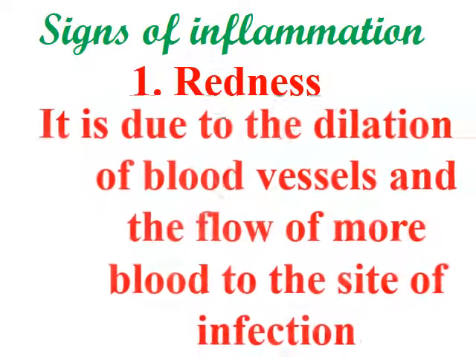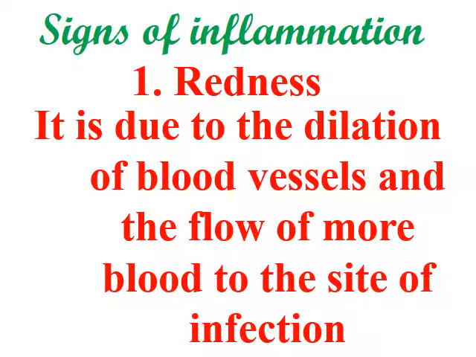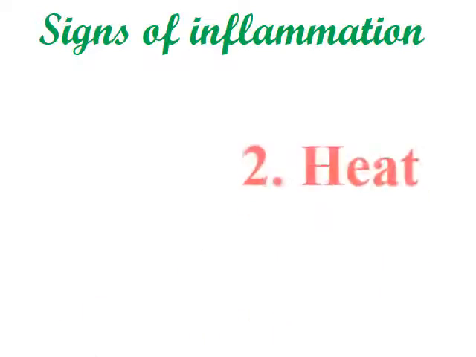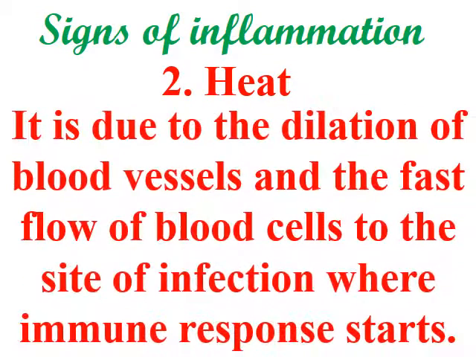1. Redness. What is the redness? It's due to the dilation of the blood vessels and the flow of more blood to the site of infection. This will cause redness. 2. We have heat. Heat is due to the dilation of blood vessels and the fast flow of blood cells to the site of infection where the immune response starts.